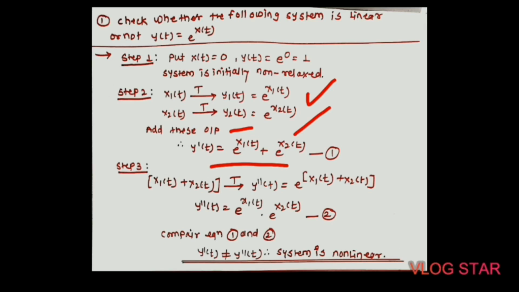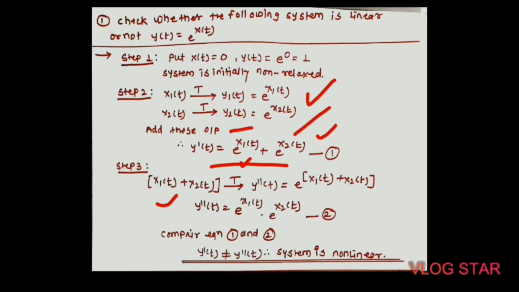In the third step, first add the inputs x1 of t and x2 of t and then apply them to the system. We know that the system produces the exponential of the input, so y double dash of t is equal to e raised to the power x1 of t plus x2 of t.